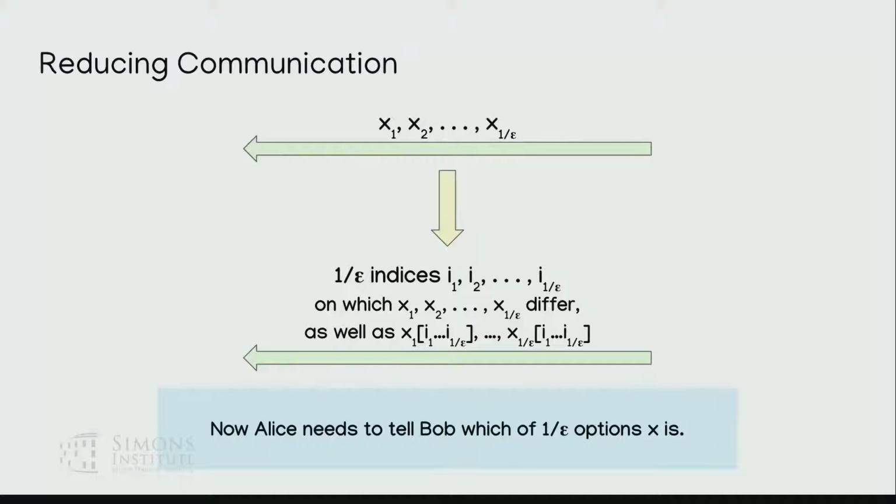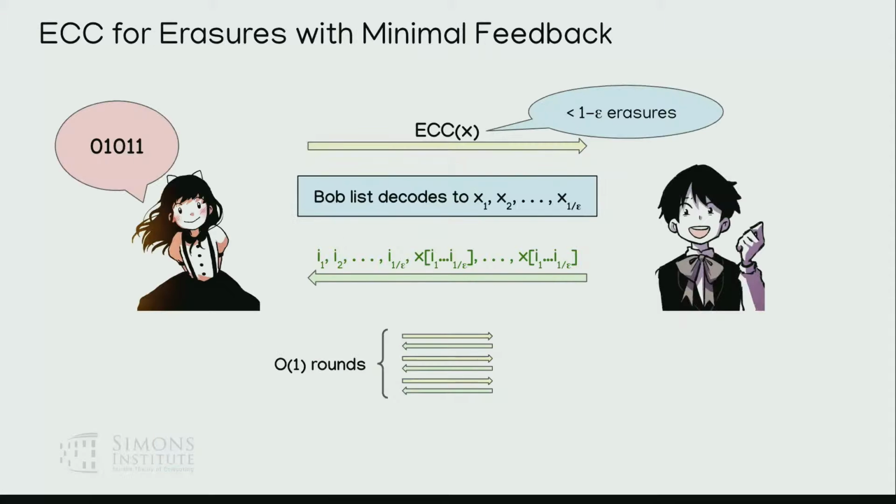Perfect. So this is the erasure protocol. Again, the list coding paradigm: Bob sends enough information for Alice to help him decide which of the 1 over epsilon options he actually has, and they communicate over a constant number of rounds for her to tell him a number between 1 and 1 over epsilon.